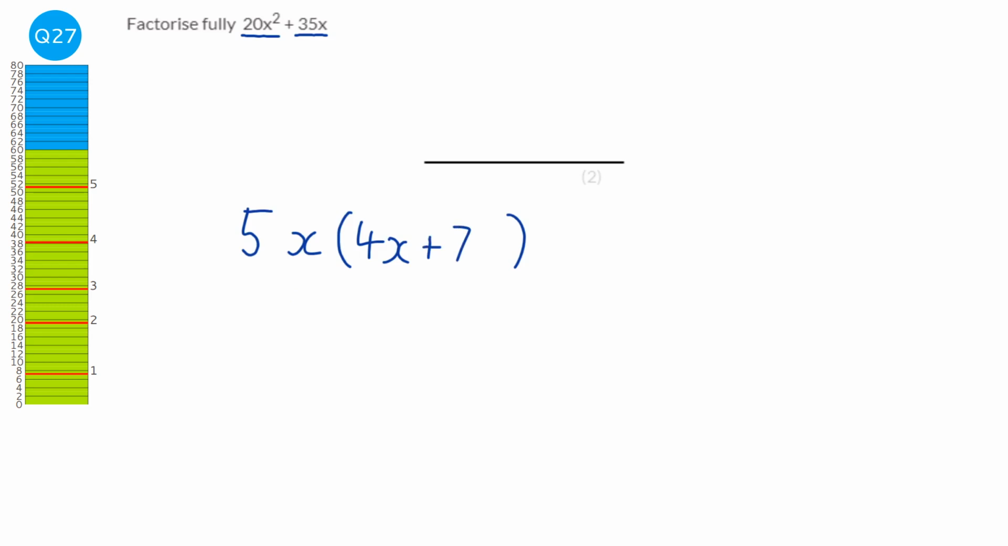And what times x is x? Well, we don't need an x on the end of that. 5x times 7 is 35x. You can actually expand that, and you can use any method you want, but I'll use smiles and rainbows. So we're going to do 5x times 4x, which is 20x squared, and 5x times 7, which is 35x. So our answer will be 5x brackets 4x plus 7.